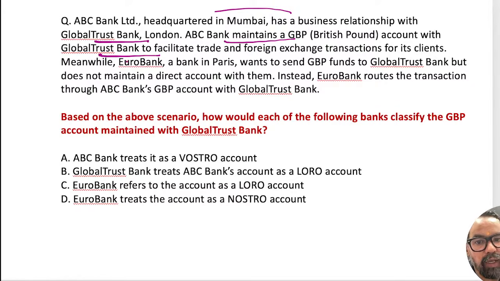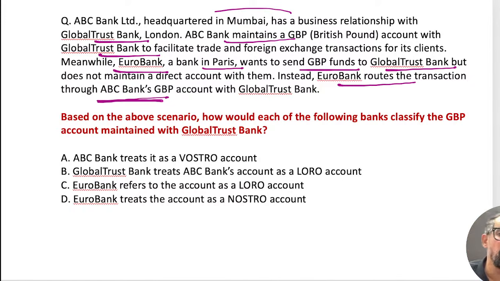Now, meanwhile, Eurobank, a bank in Paris, wants to send GBP funds to the Global Trust Bank, but does not maintain a direct account with them. Instead, Eurobank routed that transaction through ABC's GBP account. So ABC has a Nostro account with Global Trust Bank, and Eurobank has a Loro account with ABC Bank.